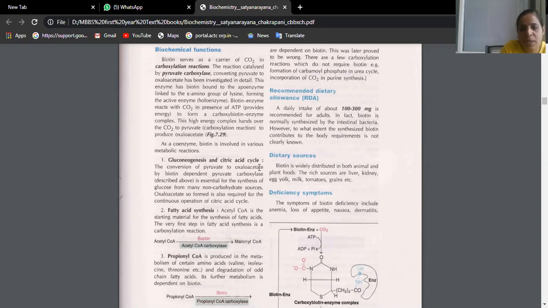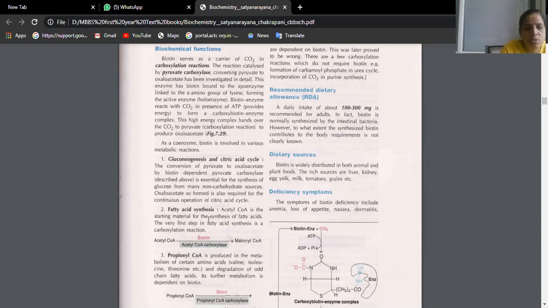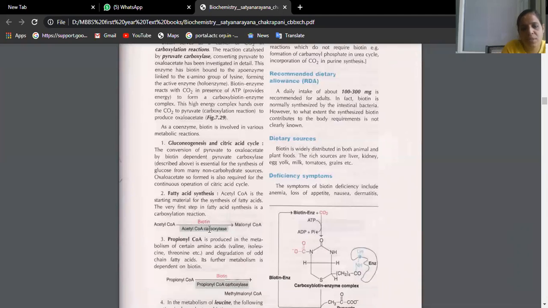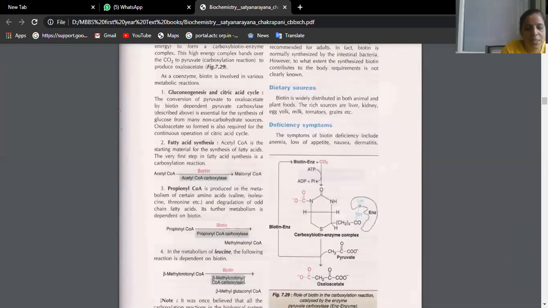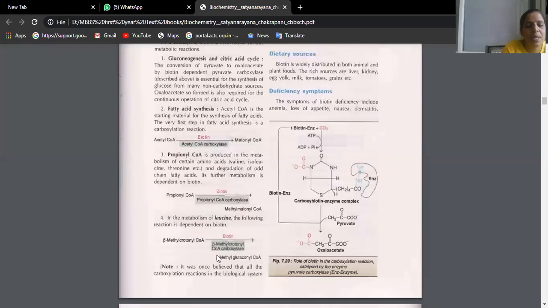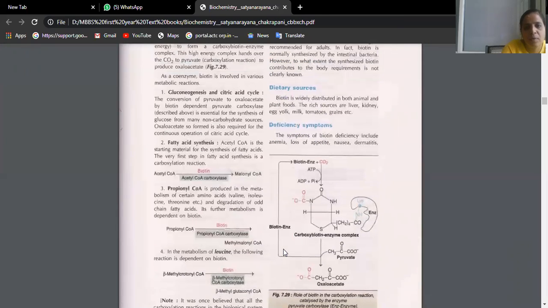The conversion of pyruvate to oxaloacetate: there you will see biotin is acting as a coenzyme and the name of the enzyme is pyruvate carboxylase. Okay, beta, like that you have its functions. Fatty acid synthesis also requires biotin: acetyl-CoA is converted to malonyl-CoA, and propionyl-CoA is converted to methylmalonyl-CoA. So biotin is acting as a coenzyme. Though the enzyme is present, biotin still acts as a coenzyme for the conversion of many substrates into products. Just try to learn the formulas and put things in your own words. Okay, beta?